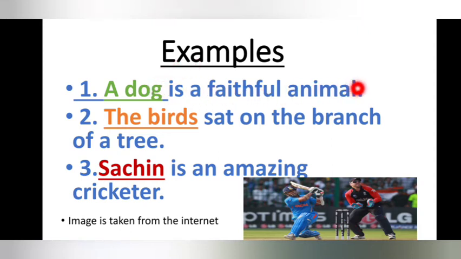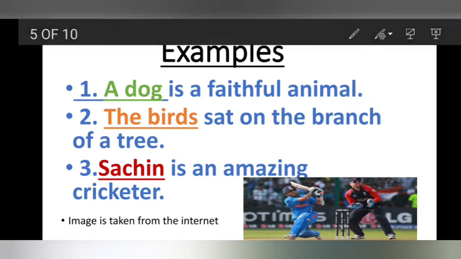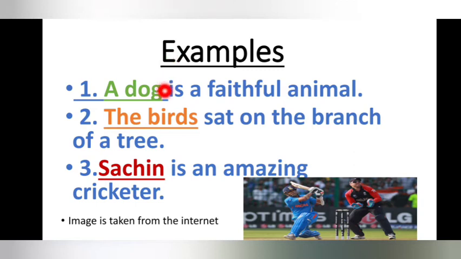This is the predicate. When you are asked to divide a sentence into subject and predicate, copy the sentence and put a line, and on top of this you can write subject, and after this line you can write predicate. Let's take the second example. The birds sat on the branch of a tree. Here the subject is the underlined portion, the birds, and the predicate portion is sat on the branch of a tree.